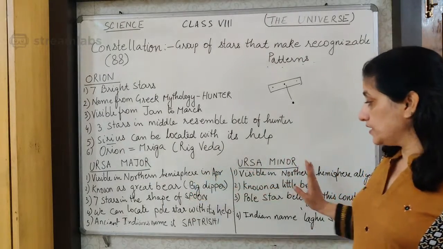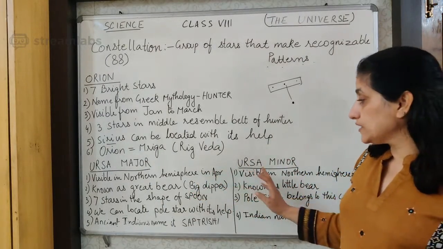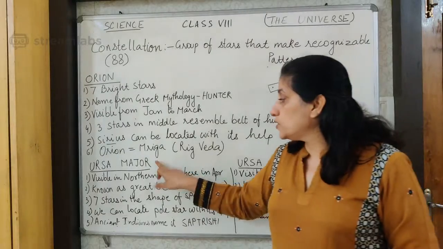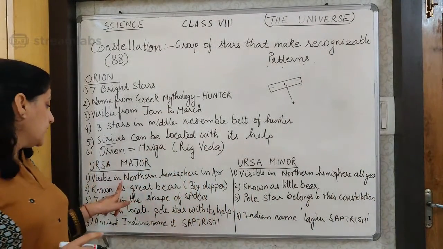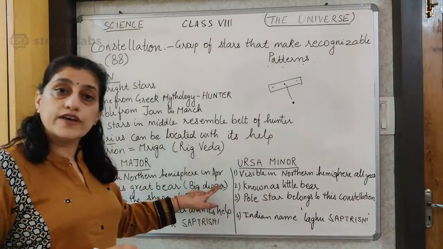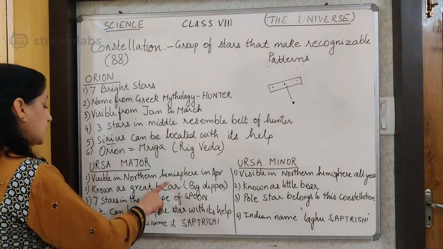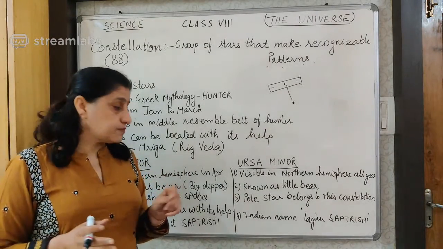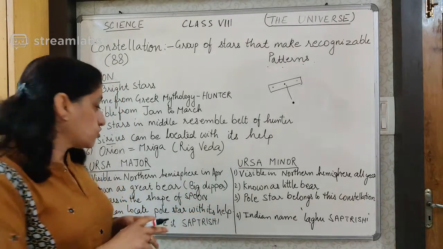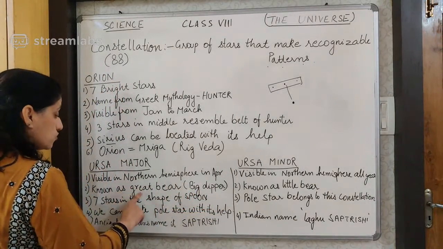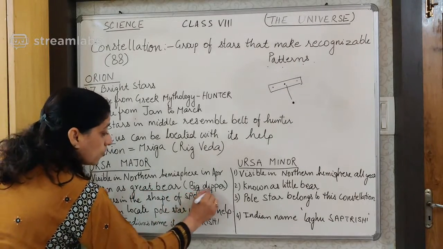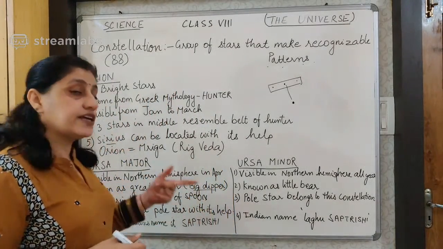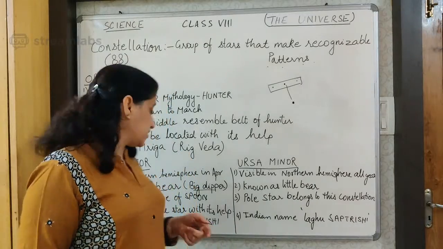I have written them in a comparative manner so that you can compare the 2 also and come to know about these 2 one by one as well. So Ursa Major, again it is visible in the northern hemisphere in the month of April. This one is also known as a great bear. Okay, it is known as a great bear, also called the Big Dipper. So you have to learn these names. Ursa Major, also called the Great Bear or the Big Dipper. If I say Big Dipper, you should know I am talking of which constellation. If I say Great Bear, you should know I am talking of which constellation.